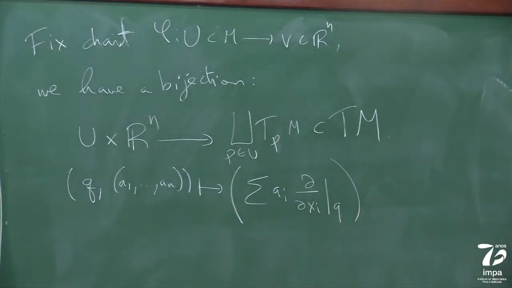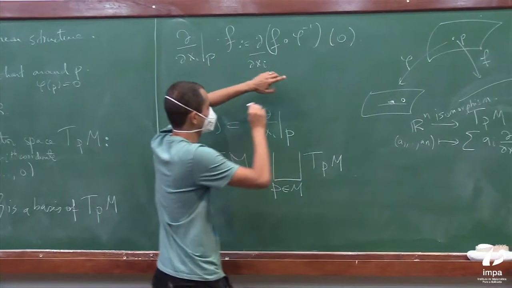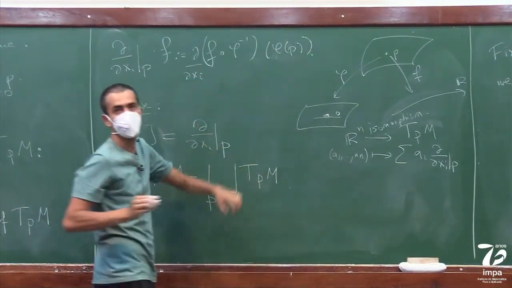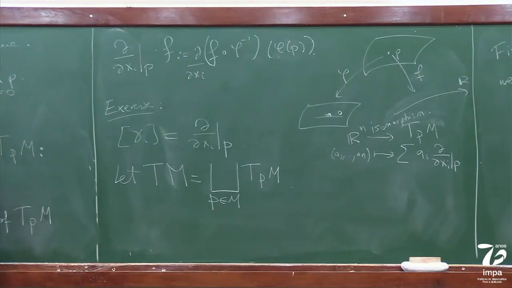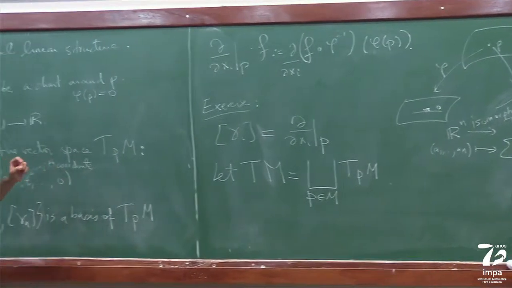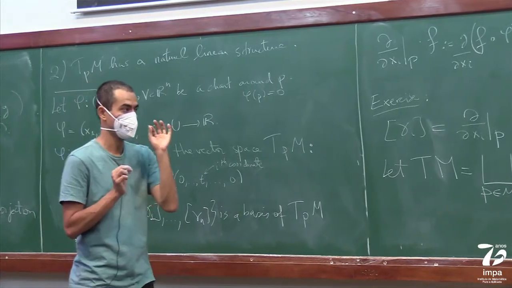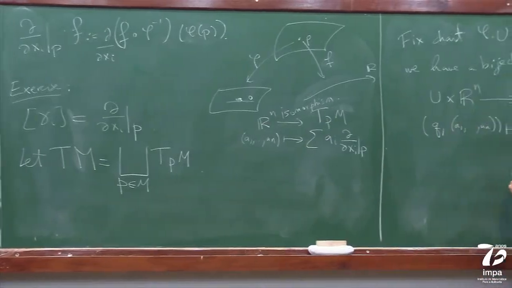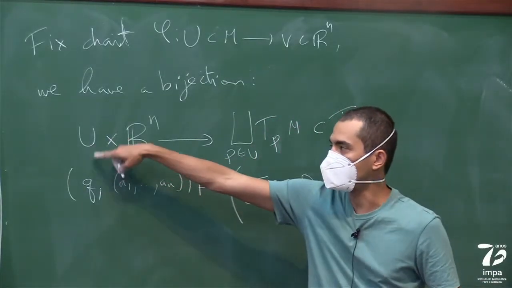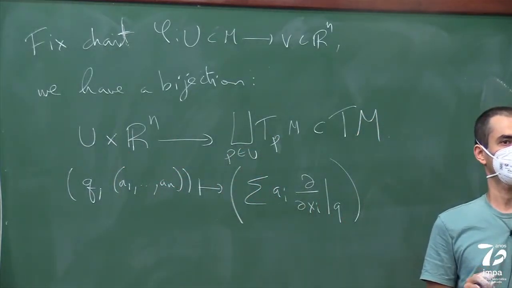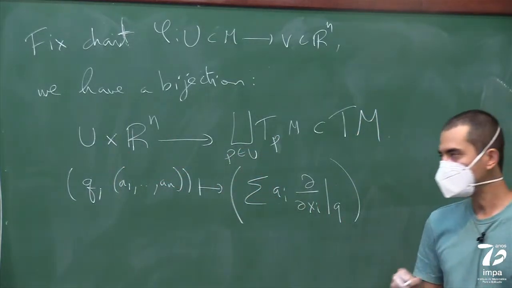Maybe I should say that, to be a little more general, I'm going to say this is at phi of p. Because this way I don't really need to be fixed at 0. I can use the same chart for all the points in the domain of the chart. Okay, so it's very simple, but maybe if you've never seen this before, the notation is kind of heavy. But the point is that for all the points in the domain of the chart, you have this natural bijection. And this bijection is actually linear.